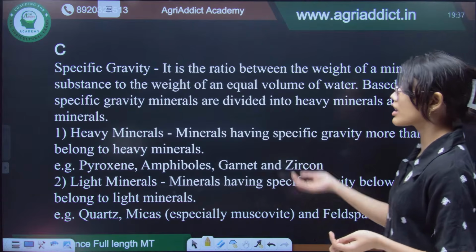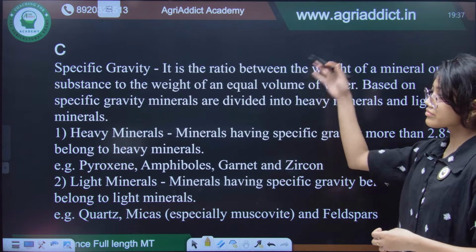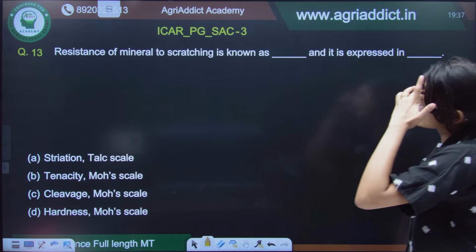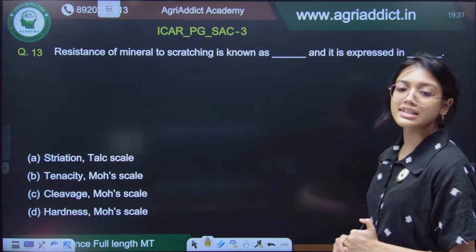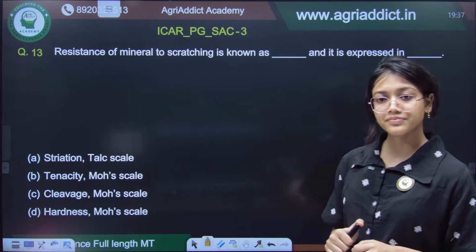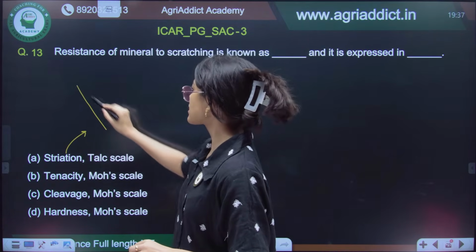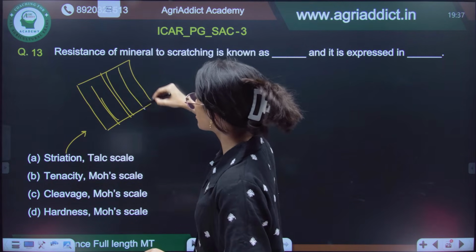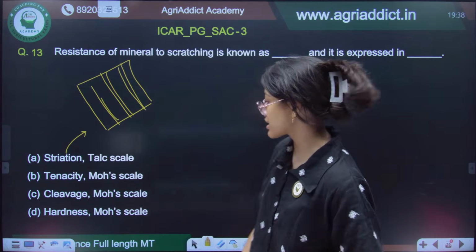So, here it is all given. The examples of light minerals as well as heavy minerals are also given. So, you can see over here and answer from here. Okay. Now, resistance of minerals to scratching is known as dash, and it is expressed in dash. So, if anybody knows the answer. So, what are striations? Let's see. Suppose this is your mineral and there are alternate light and dark patches present in your mineral due to several pedogenic processes, then it will be striation. Yes, option number D is the correct answer, Spurti.